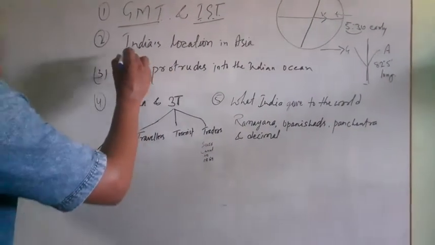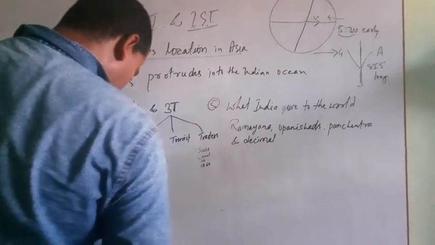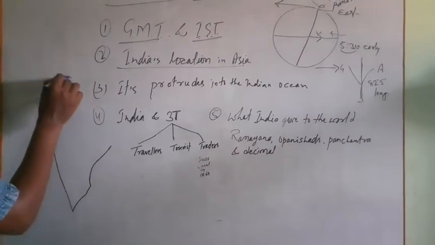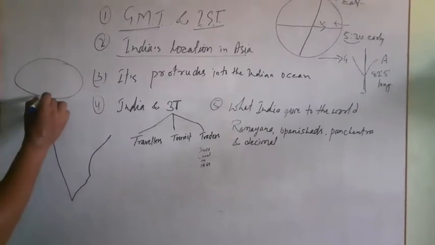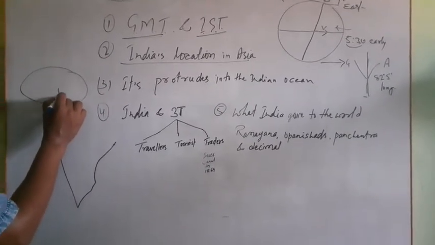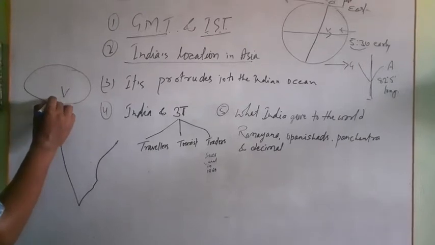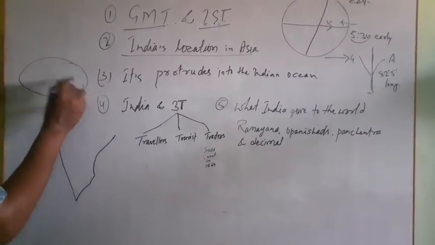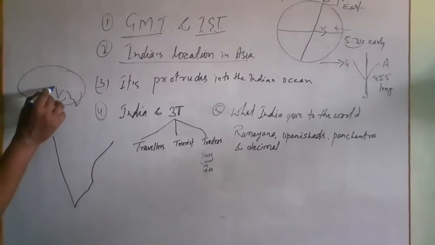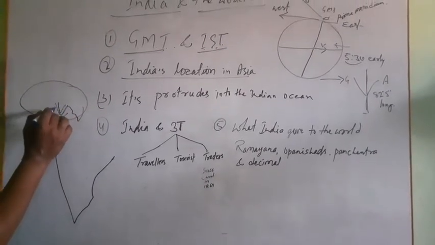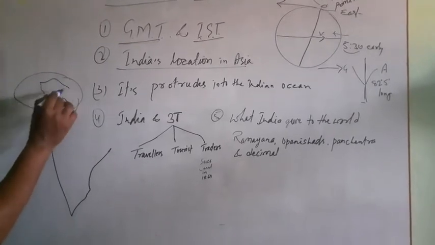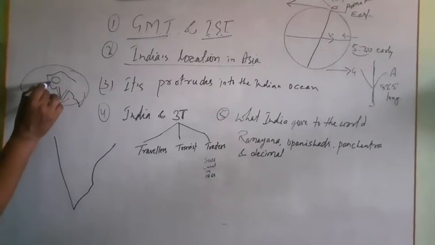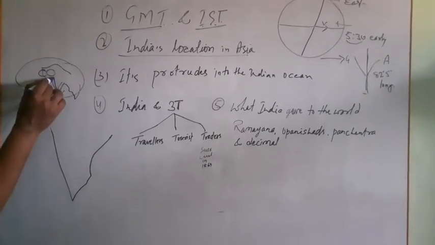Next, India's location in Asia. As we all know, Asia is the biggest continent and our India lies here. This is the Indian Ocean and this is Southeast Asia. Our India is in the southern part of the Asian continent. This is Central Asia, this is Europe, and this is Western Asia.